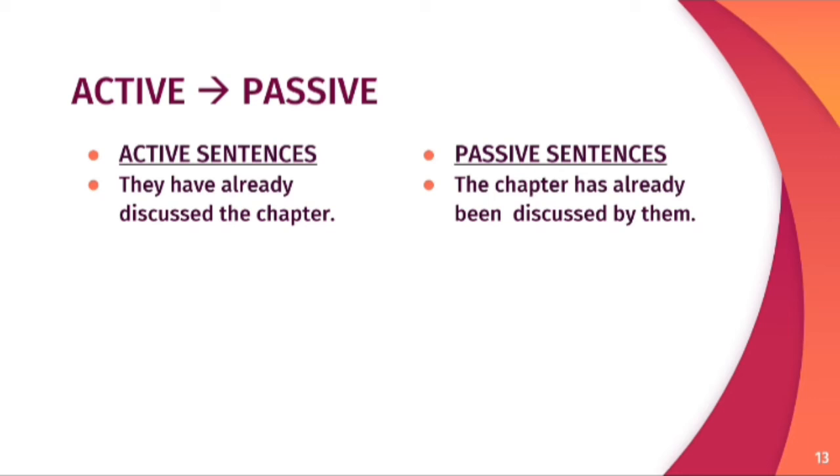Already is extra information which is given along with this sentence. My sister has made a big cake. So you can start a sentence as a big cake. Here big is the adjective which describes the quality of the cake. A big cake as a whole is object which becomes subject in passive sentence. A big cake has been made by my sister.